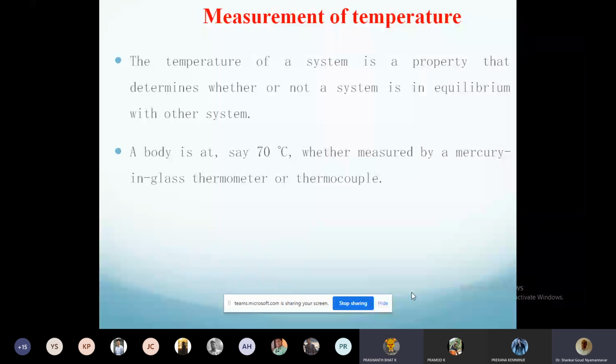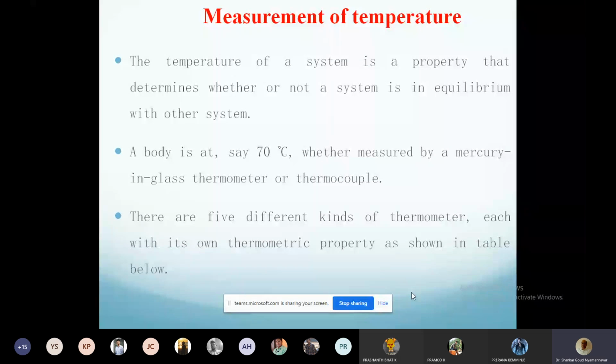Okay, fine. So thermocouple is like a thermometer. It is used to measure the temperature. What thermocouple effect and all this, you just find out. So whether I use a thermocouple or a thermometer, the temperature measured must be the same, right? That is a basic requirement. So there are 5 different kinds of thermometers used in science and engineering.